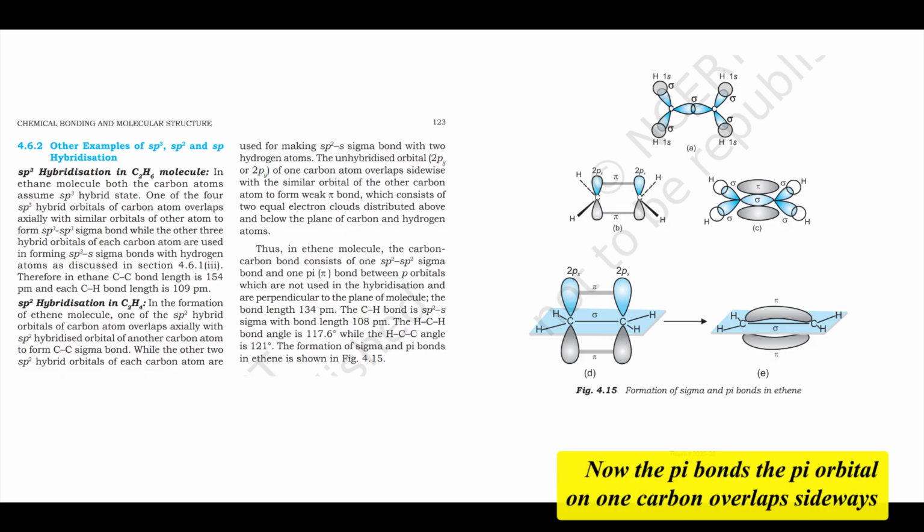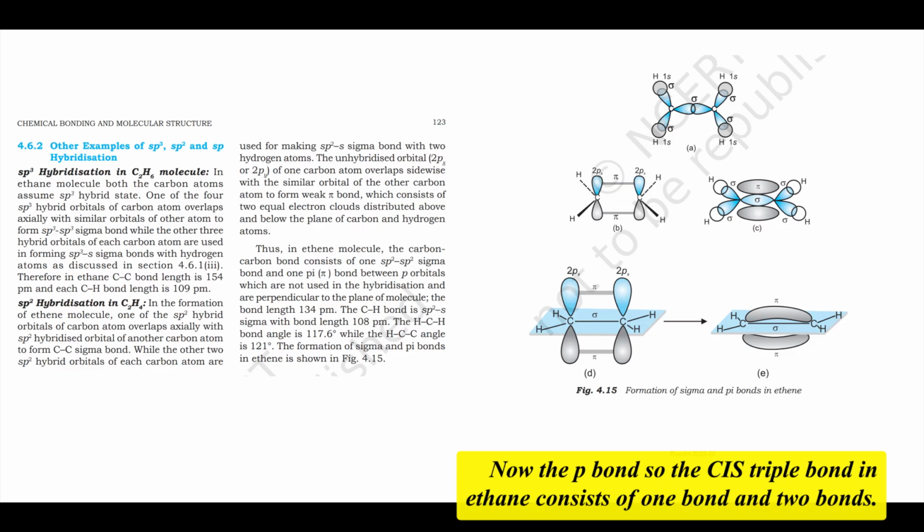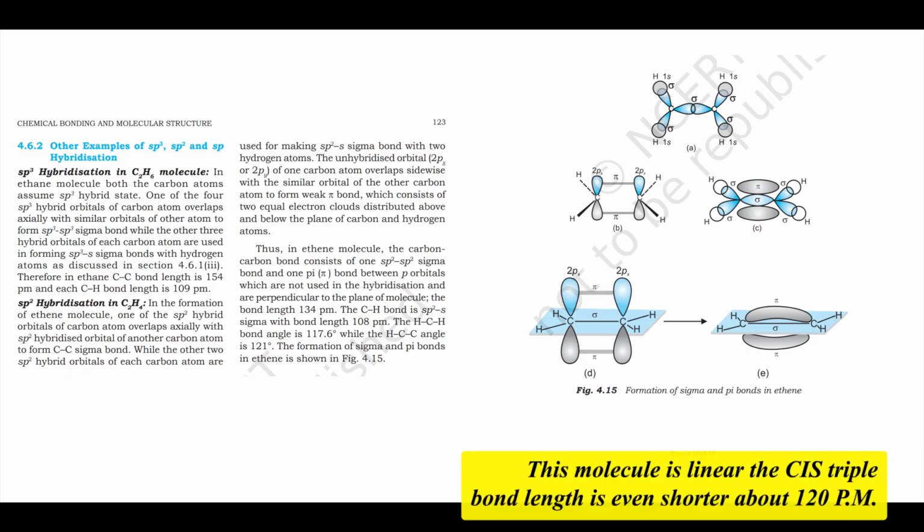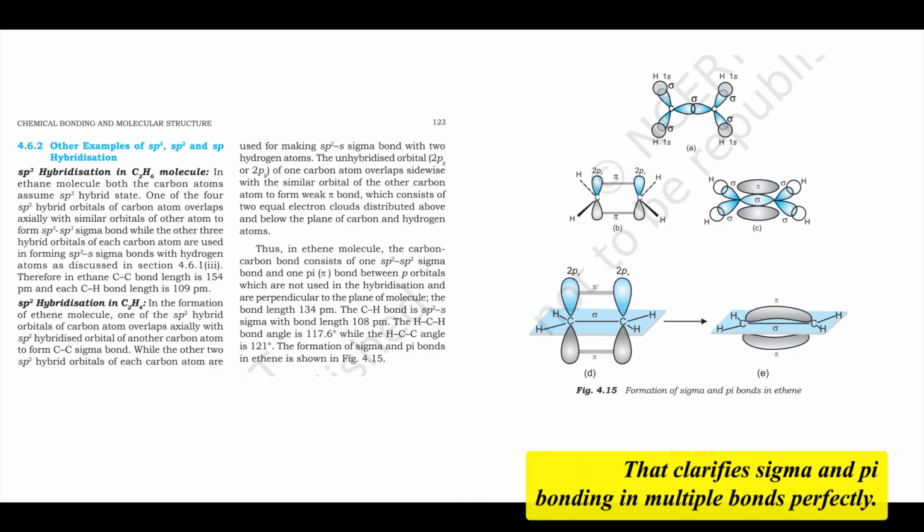Now the pi bonds. The px orbital on one carbon overlaps sidewise with the px orbital on the other carbon to form one pi bond. Similarly, the pz orbital on one carbon overlaps sidewise with the pz orbital on the other carbon to form a second pi bond. So the C≡C triple bond in ethyne consists of one sigma bond and two pi bonds. The molecule is linear. The C≡C triple bond length is even shorter, about 120 pm. That clarifies sigma and pi bonding in multiple bonds perfectly.